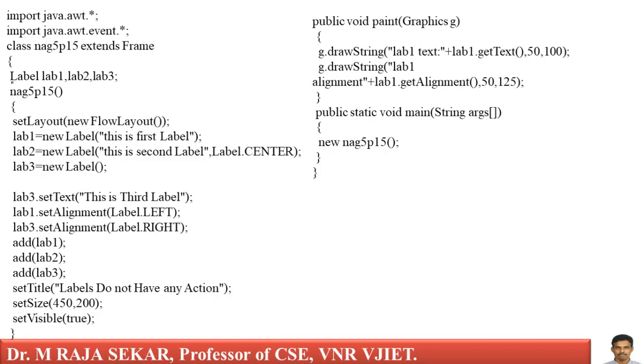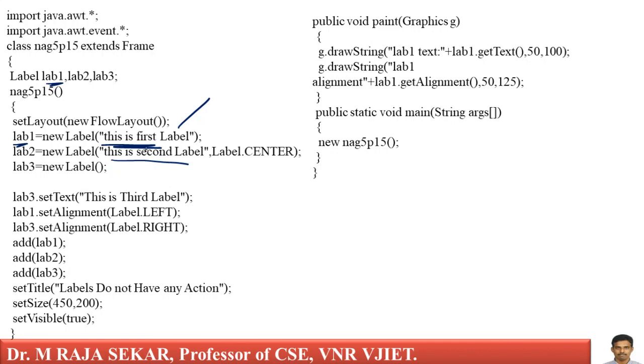Yes, this is Label lab1. This is a reference variable. Here I am creating the object, lab1 = new Label. What does it mean? I am instantiating each label. What name am I keeping here? I am keeping "This is first label". This is the label name. Lab2 equal to, again I am instantiating each label. Lab2 = new Label, "This is second label".